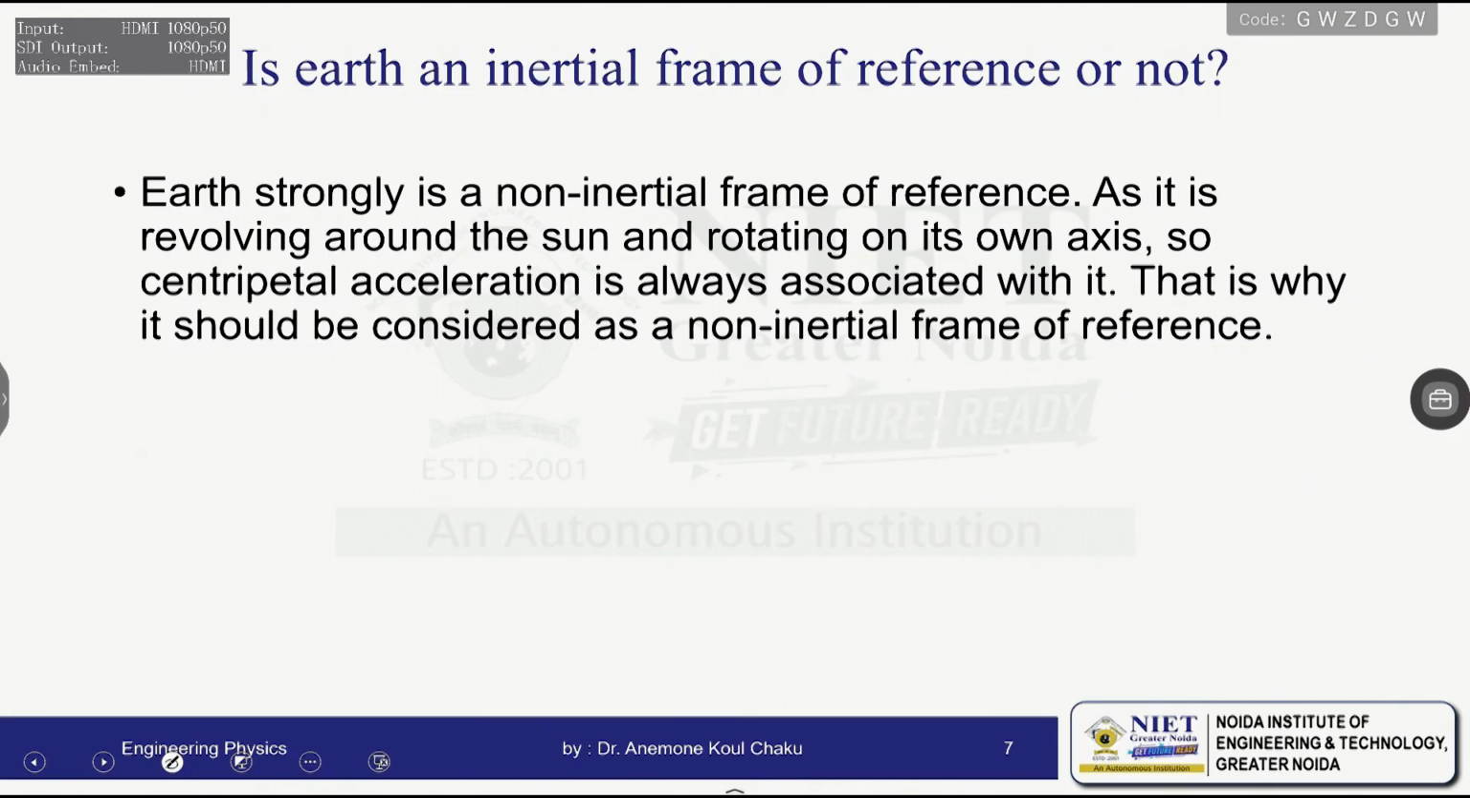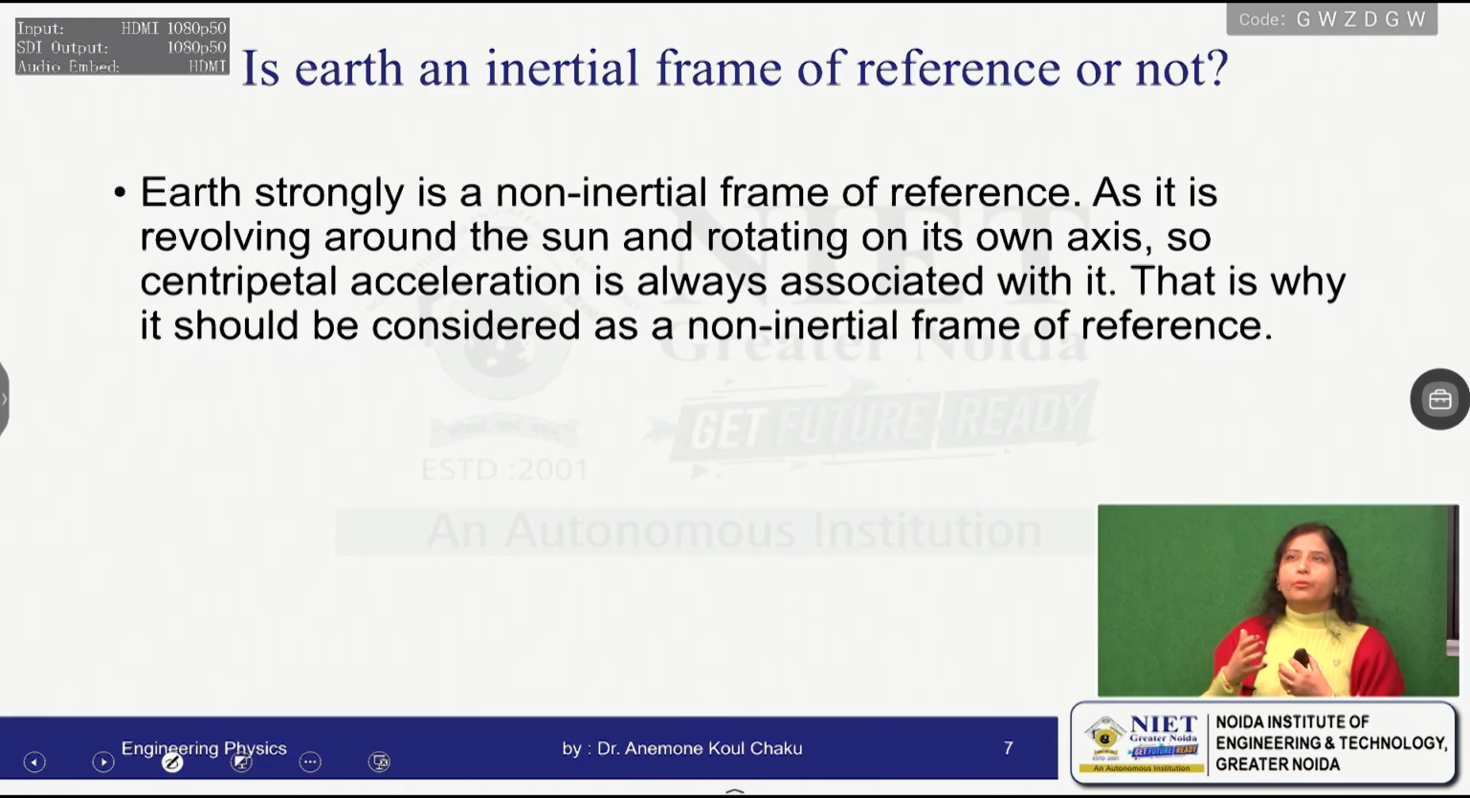Now a big question usually asked is whether the earth is an inertial frame of reference or not. Strongly, according to me, the earth is a non-inertial frame of reference. We can see that the earth is revolving around the sun and also rotating on its own axis, so a centripetal acceleration is always associated with it. So we can strongly say that the earth is a non-inertial frame of reference. Also, the earth's surface is not flat, it's curved. So again we have to say that it's a non-inertial frame of reference.